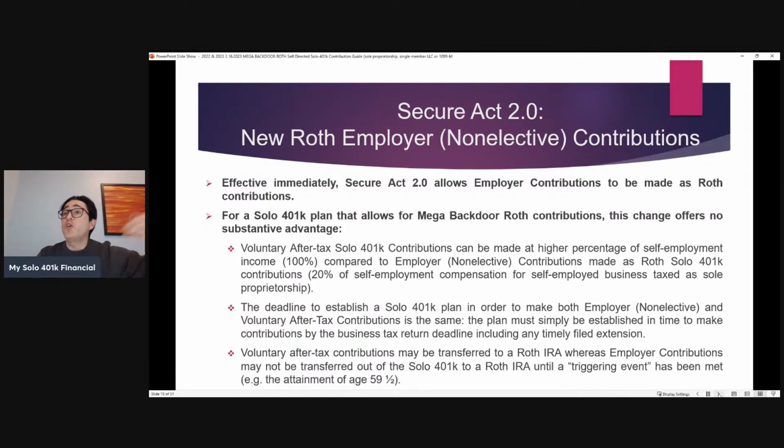Voluntary after tax contributions are more flexible than employer contributions. So voluntary after tax contributions may be transferred to a Roth IRA, whereas if one makes employer contributions to the solo 401k, they may not be transferred out of the solo 401k, such as to a Roth IRA, until a triggering event has been met, right? So for example, attaining at least age 59 and a half or more. So for all of the above reasons, again, making employer contributions as Roth contributions presents no substantive advantage for a plan like ours that allows for Mega Backdoor Roth Solo 401k contributions.